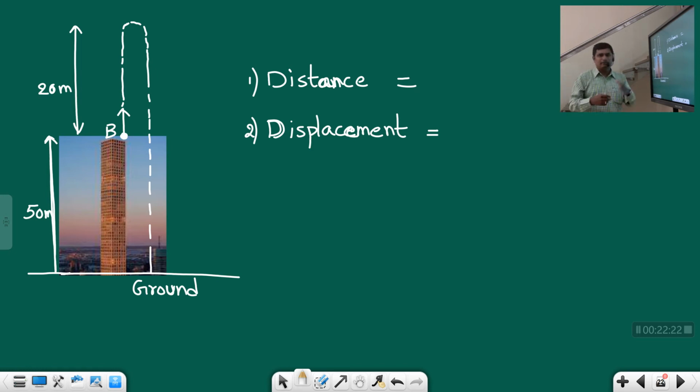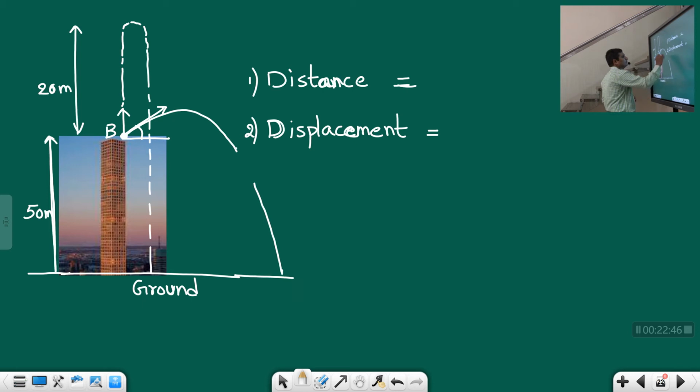Projectiles, of course, you may not learn in 9th or 10th class, but definitely you will learn in 11th class. It is a very important, separate chapter, and a very interesting chapter also. If the body is projected at a certain angle like this, then it will follow a projectile path like this. Here we are not going to discuss that. Here we are going to discuss only motion along a straight line.